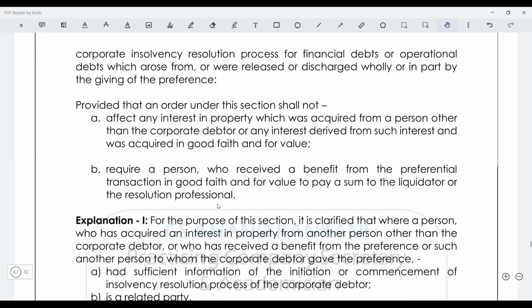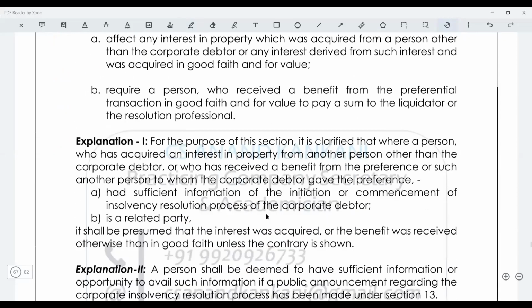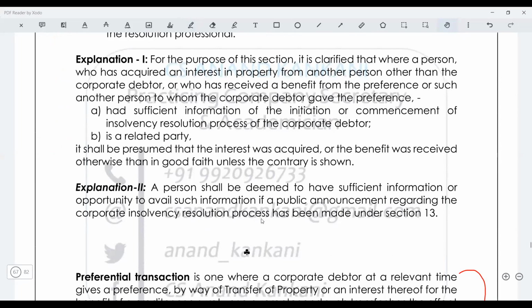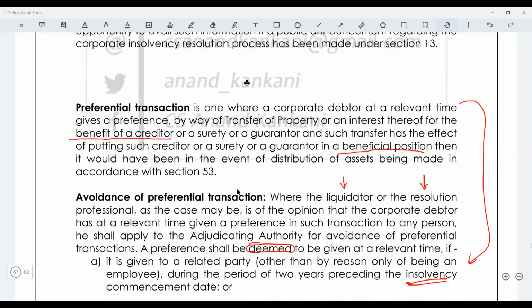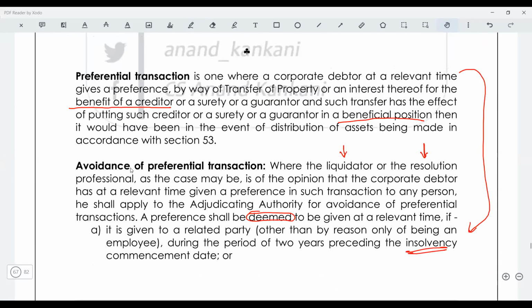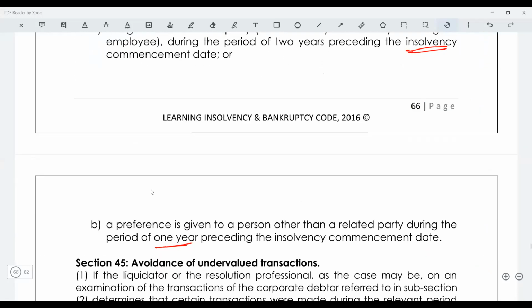So ये एक आपका पूरा section यहाँ पे है. ये explanation है. So this is all basic reading. If you can do, it's fine. Otherwise, this is relevant for you. Preferential transaction and the avoidance of preferential transaction.